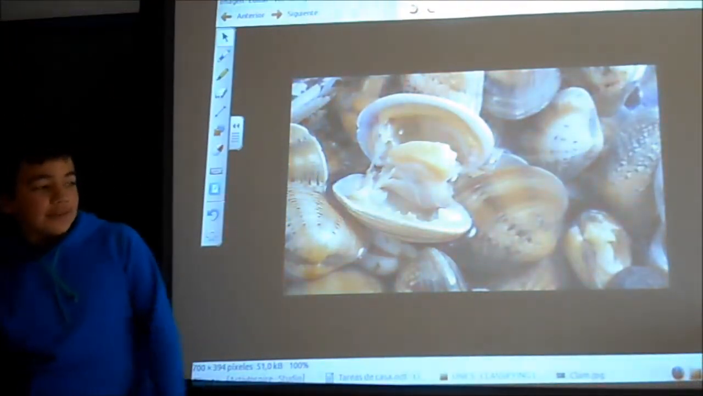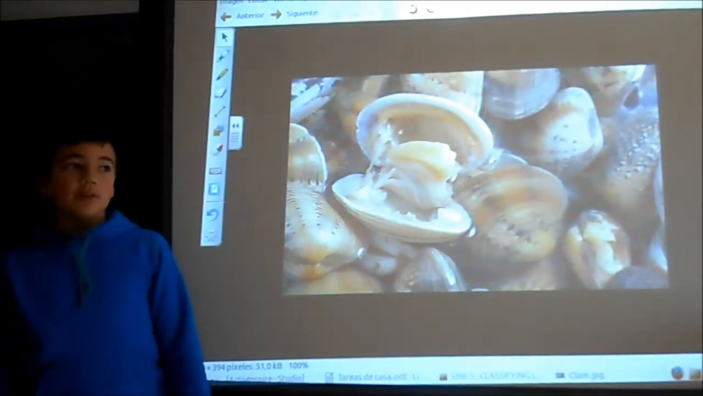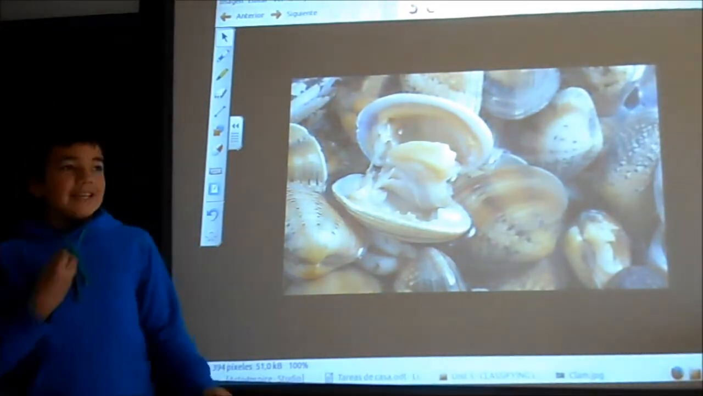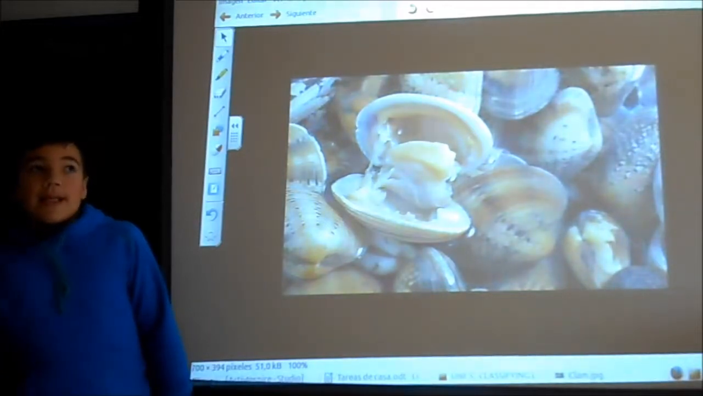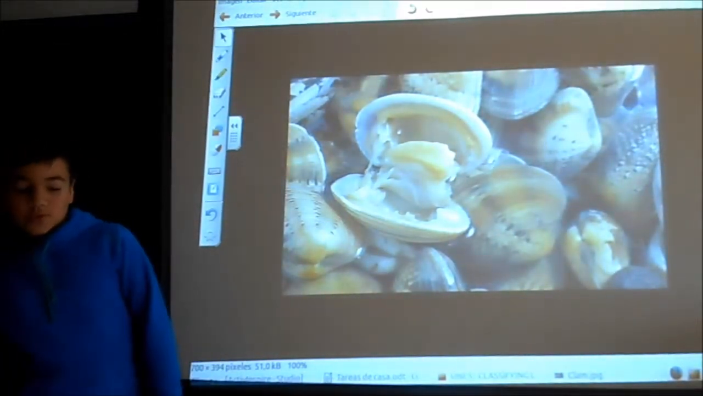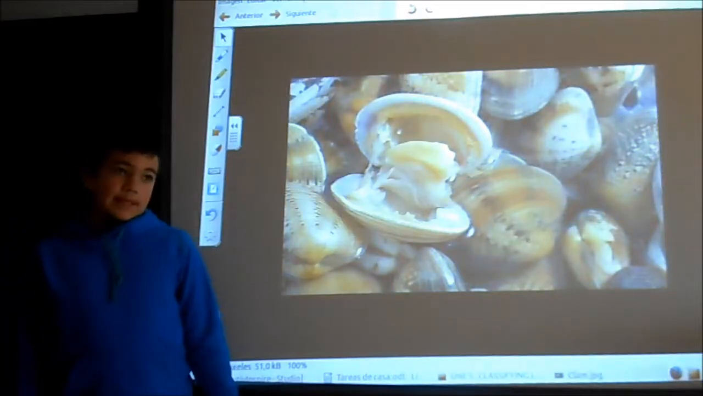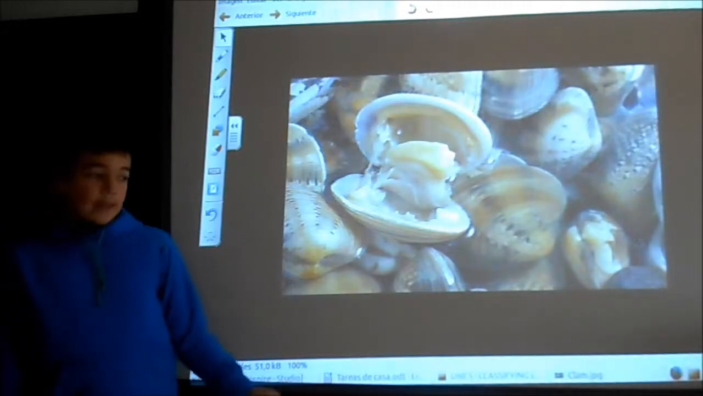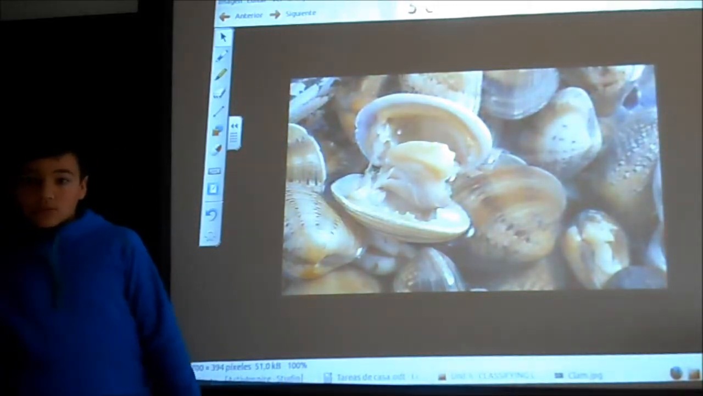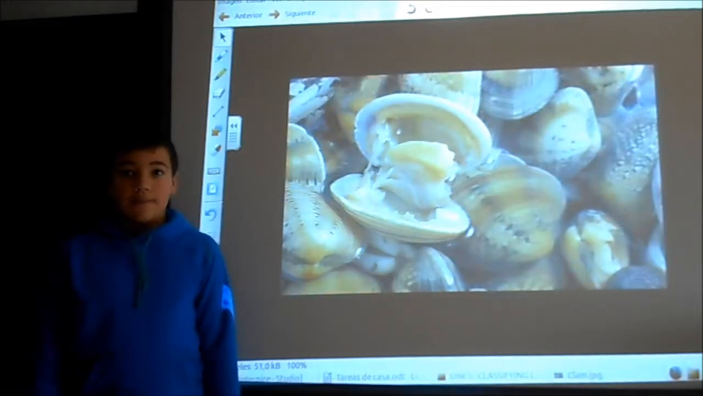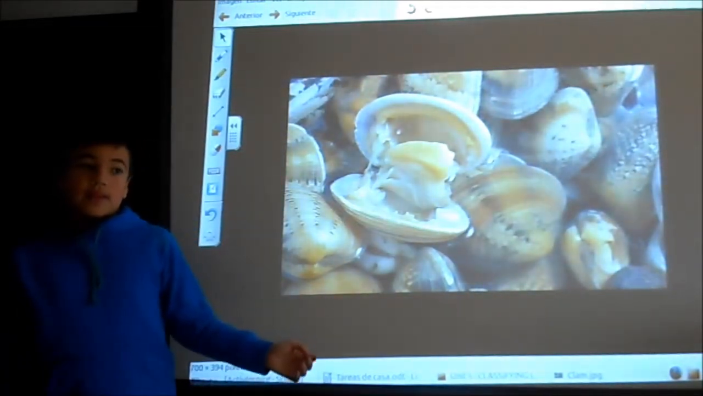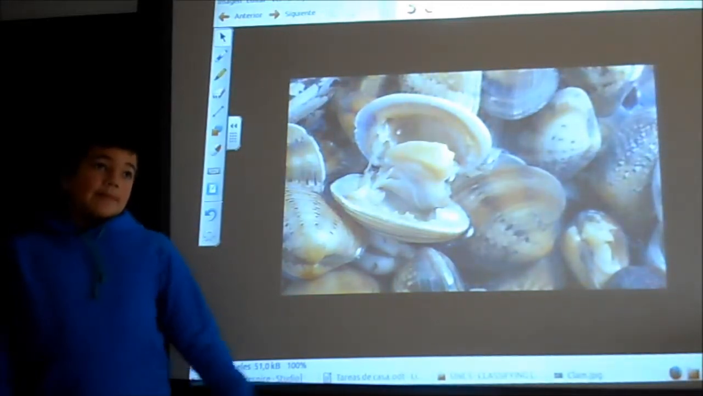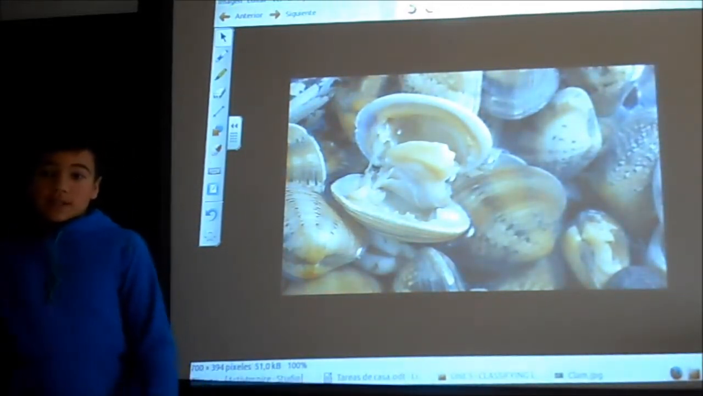I'm going to describe a clam. These animals are invertebrates. These animals are heterotrophs. These animals grow from an egg, so they are oviparous. These animals have a soft body and an external shell. These animals live in an aquatic ecosystem.